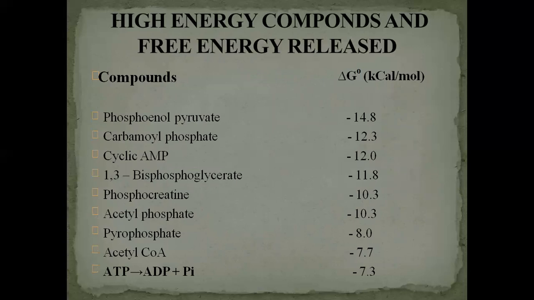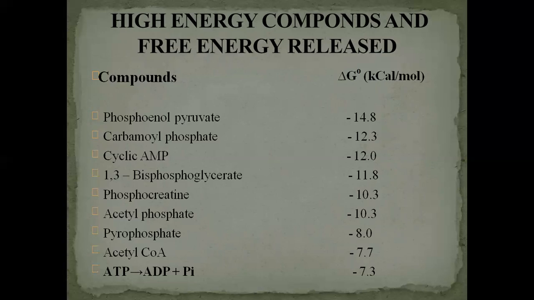Now we are saying again and again high energy compounds, energy rich compounds. So how much energy is produced by each compound? This table is shown. If we talk about the phosphoenol pyruvate, it gives negative 14.8 kilocalories per mole energy, very high energy, more than double that of ATP.